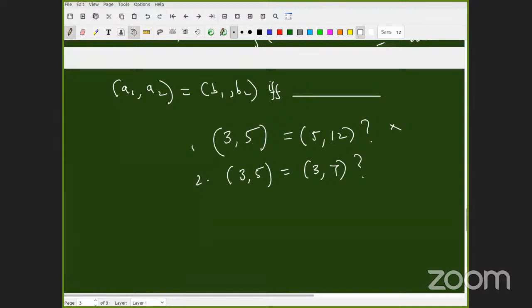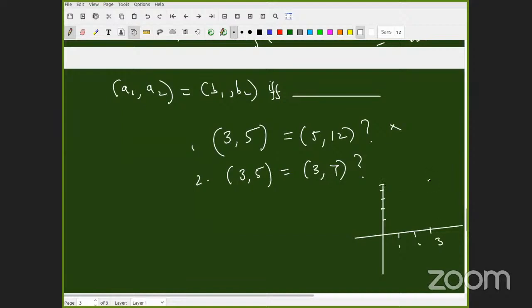But why so few? 35 only. Whether these two ordered pairs are equal? All of you know how to plot these points, right? Where do I plot the first point? I will mark 1, 2, 3, 4, 5.